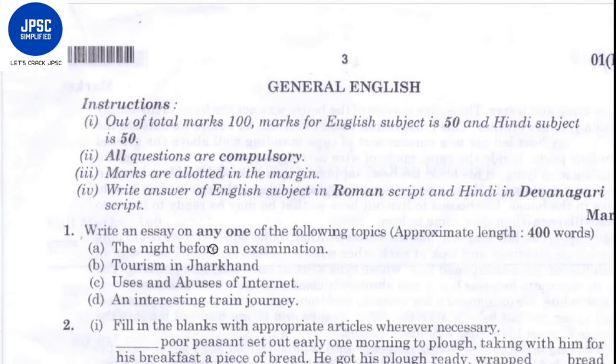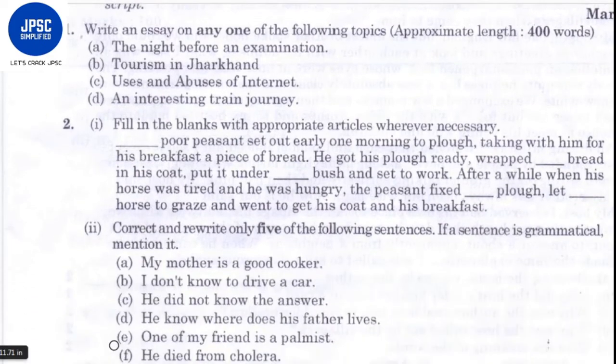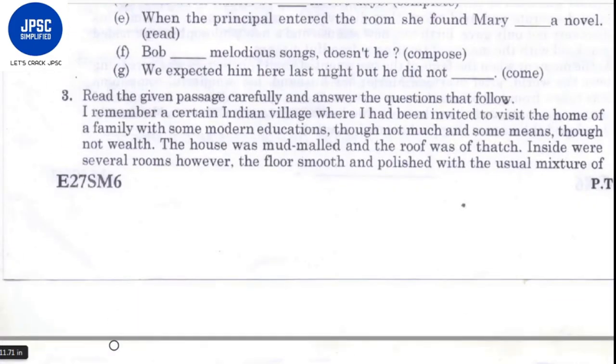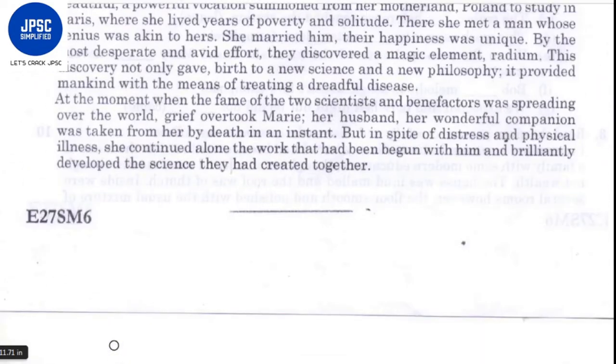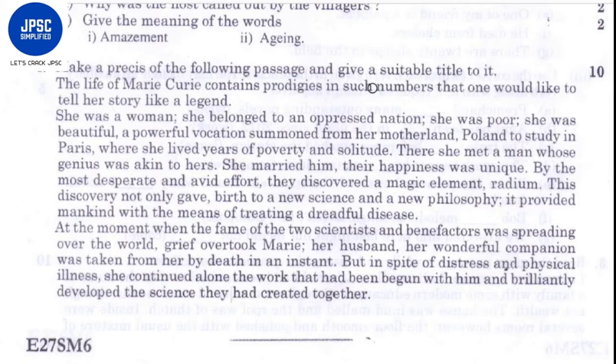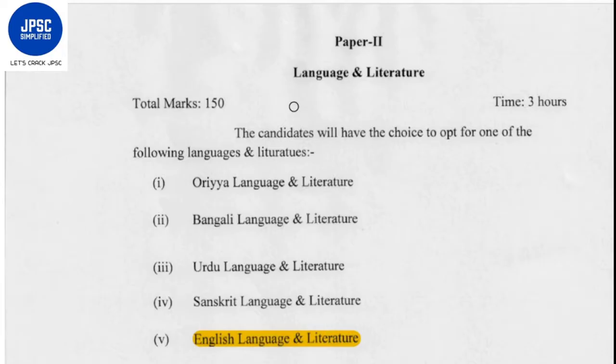Now we come to the general English section. Here you can see the first question, an essay question of 15 marks, 400 words. Second is from the grammar section. Third one is the passage. And the fourth one should be a précis writing. Yes, the fourth one, make a précis. So this was all about your 2016 paper 1.